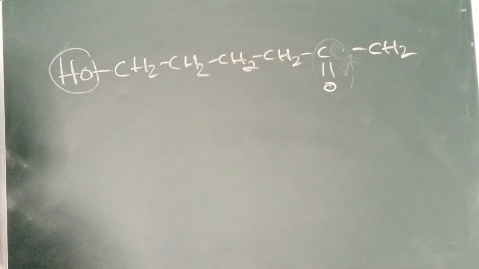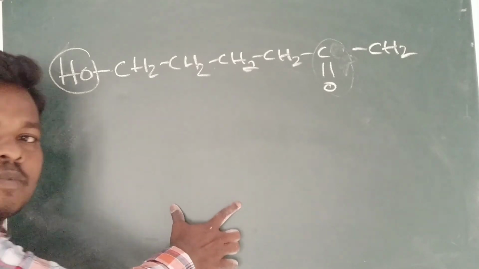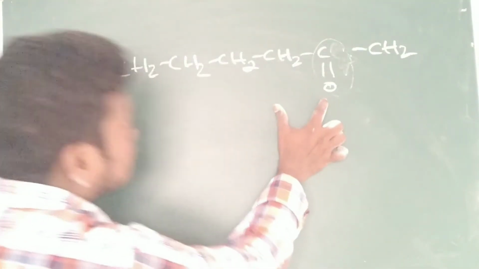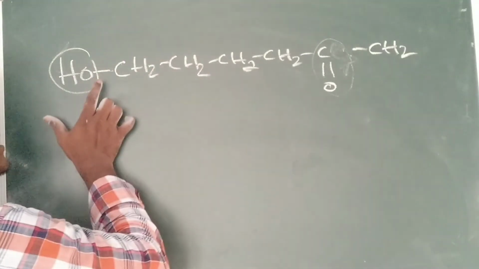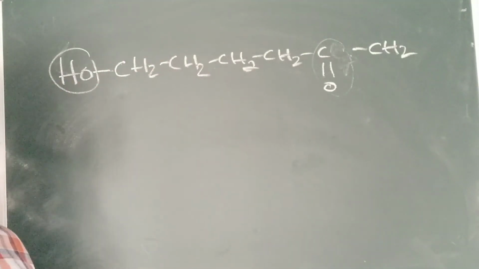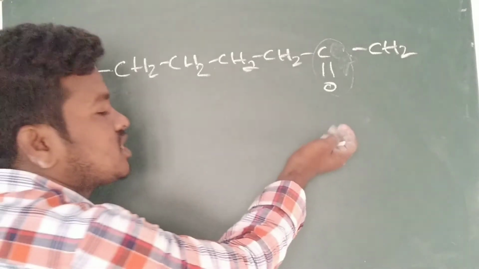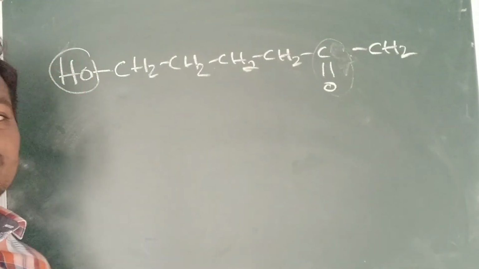So first we have to identify how many functional groups are present. Here two functional groups are present: the C double bond O keto group and the OH group. Of these, one behaves as a suffix and the other as a prefix.